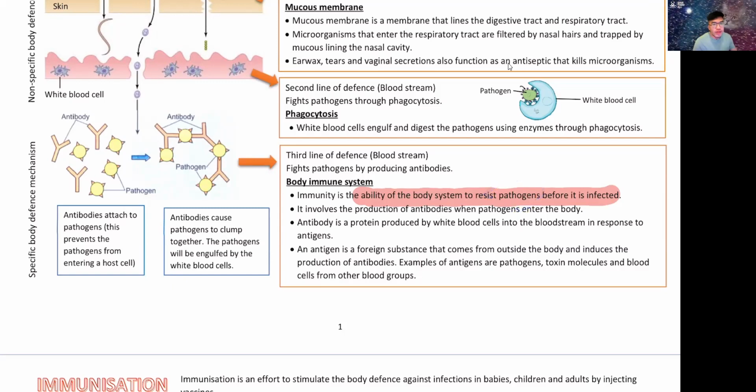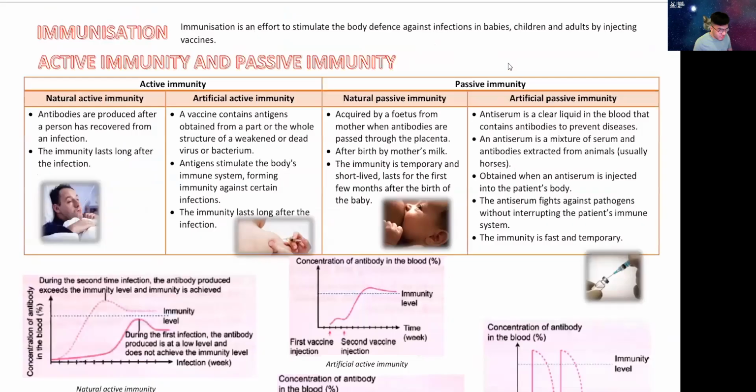When your body is infected by a pathogen and your body learns how to fight this thing, that process is called immunity. Once you gain immunity, you are not scared of this pathogen anymore. Next time when they come in, you are protected against them. This part is very relatable because of this COVID thing for the past 2-3 years. I'm sure when we finish this lesson, you should be able to relate to what we have gone through. So let's look at immunity.